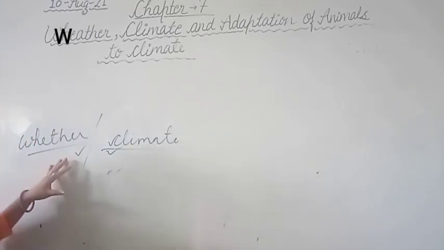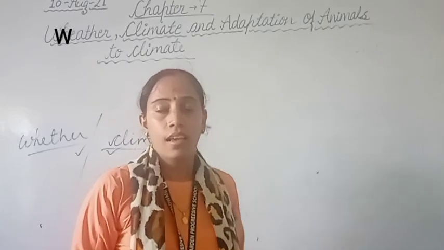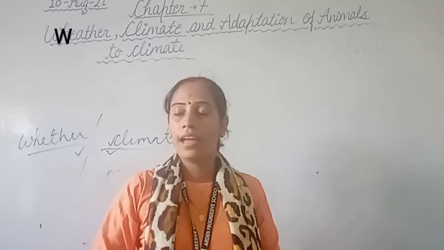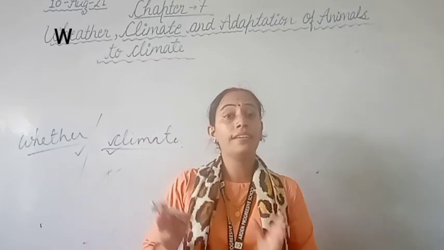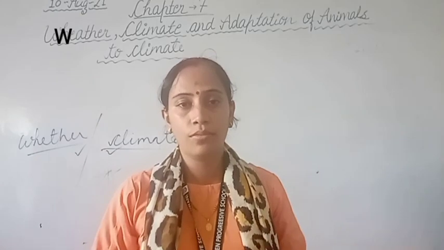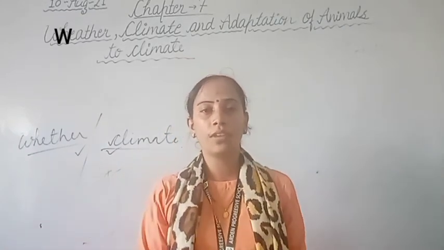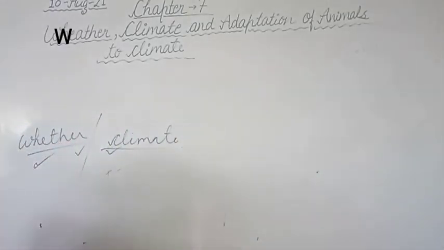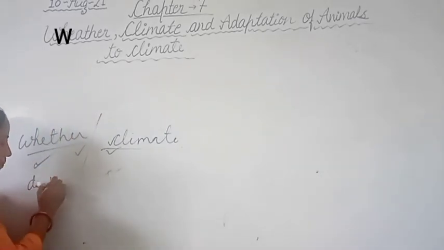Students, weather is a short term change. Clear? In the afternoon maybe the sun is there, and after some time in the evening the clouds appear, and at night maybe there is heavy rainfall. So this is a change in the weather in a short period of time. So this is known as weather. Clear? In weather there is a day-to-day change.